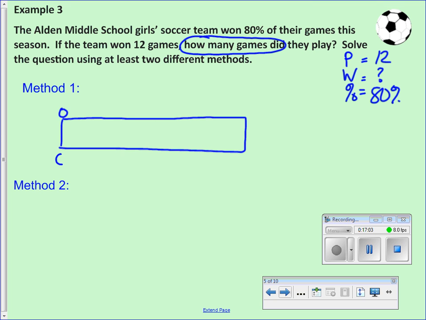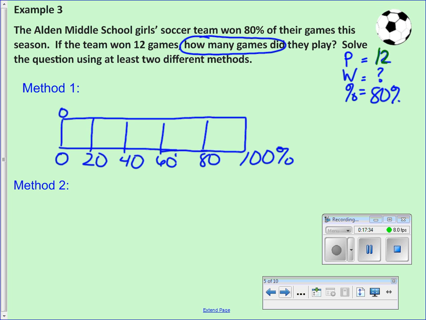We know they both start at 0. We know our percent is over 100. I see 80%, so I'll put my 80 here. I have to keep numbering, so I'll go by 20s again. 20, 40, 60. Whoops, dropped the pen. 60, 80, 100.